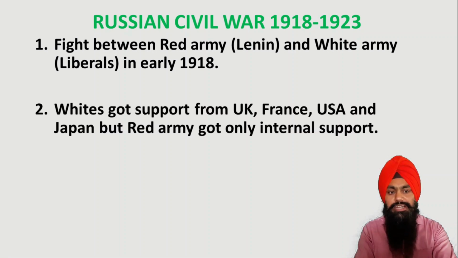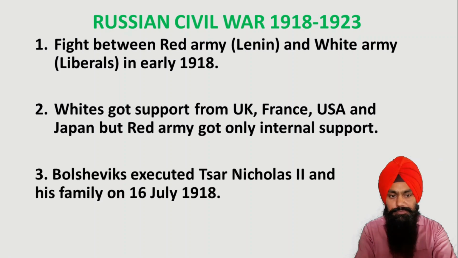The Whites got support from the UK, France, USA and Japan. But the Red Army was not supported by any other country. They got just internal support, but even then they were much more powerful than the White Army.